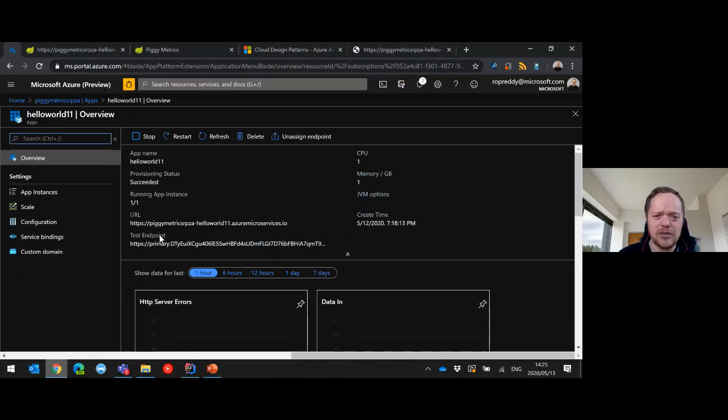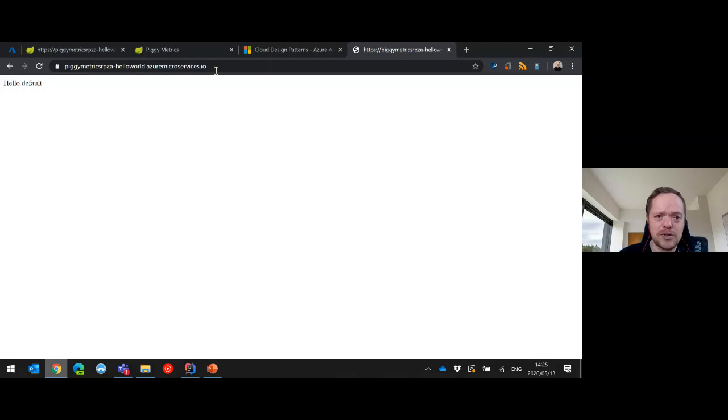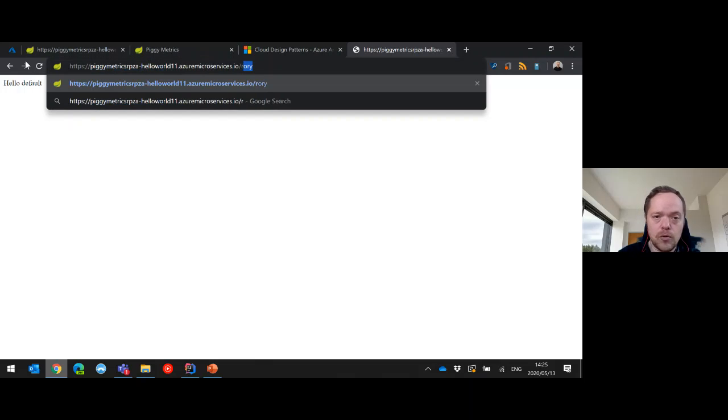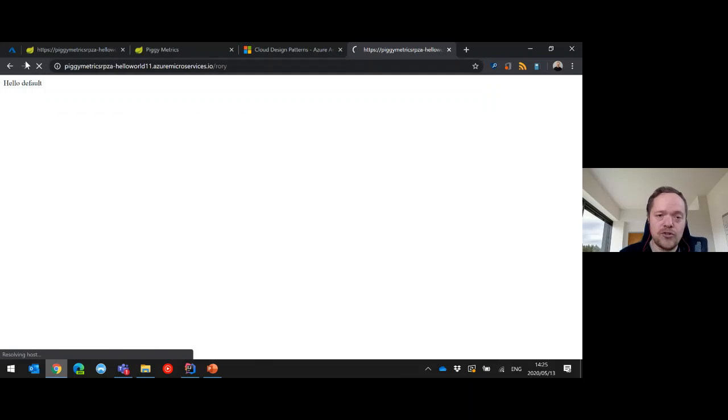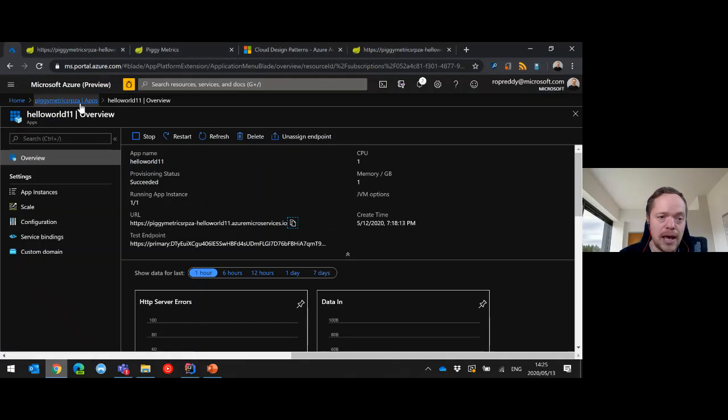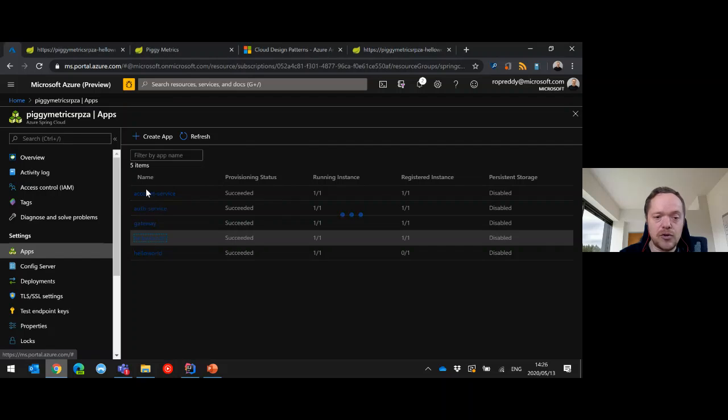Wait, Rory, what are you telling me? That this thing can actually run Java 9 and 11 at the same time? Yes, it can actually, and we'll do that, and we'll do Rory. So it says hello Rory. What we're seeing here on Spring Cloud is that each one of these actual apps here is an individual microservice.